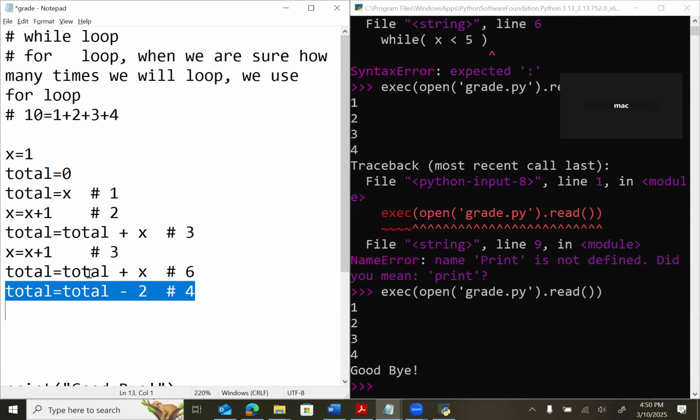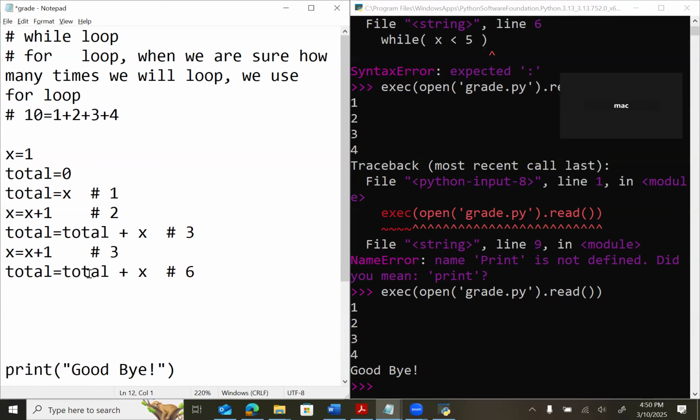How can we add 4? For the previous one, total equal total plus x. So you want me to do total equal total plus x, right? That's what you want. Okay, let's go.